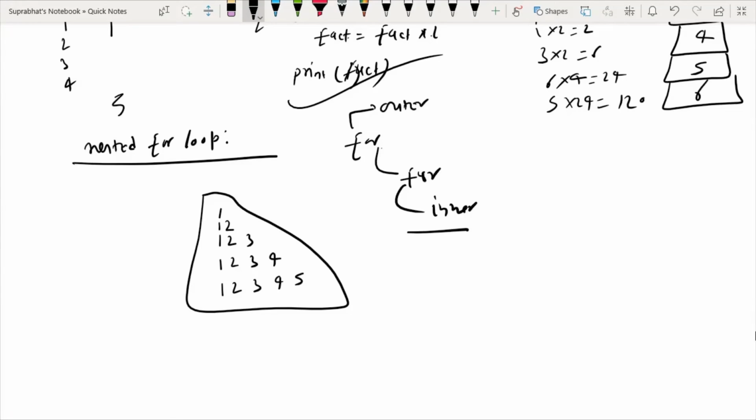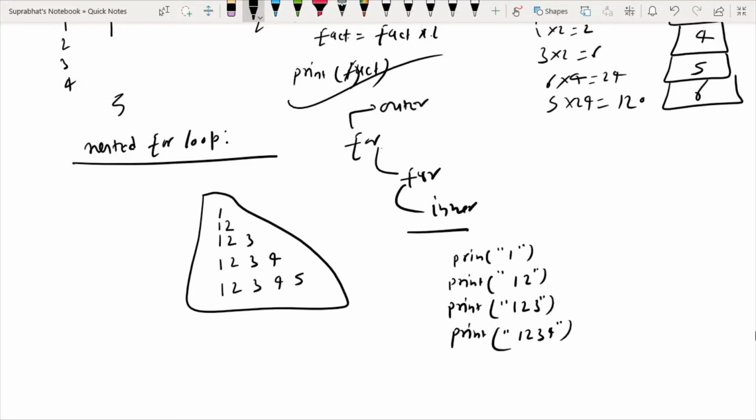If I use sequential control statements, you could print print 1, then print 1 2, but we don't have to follow this approach.